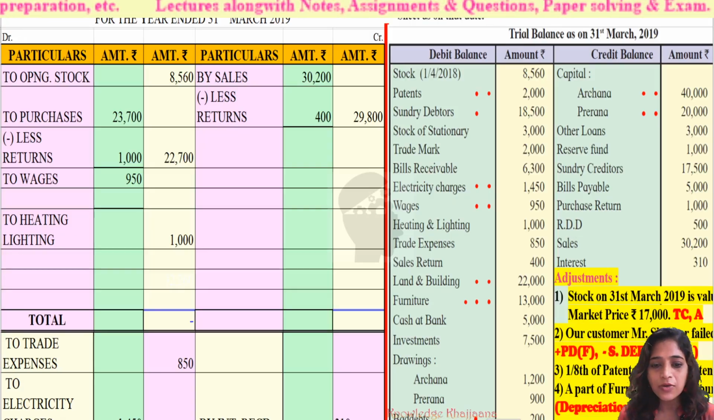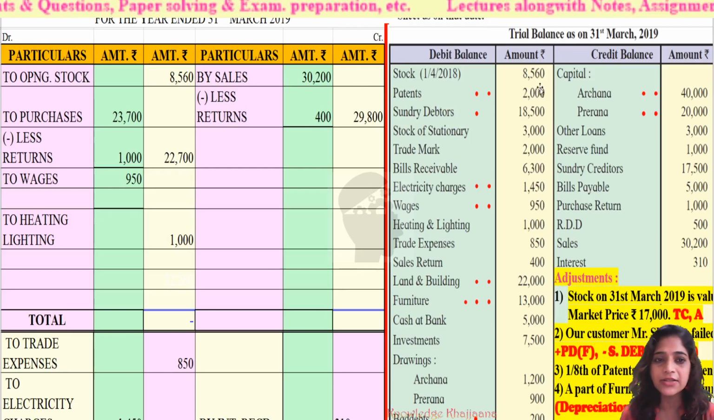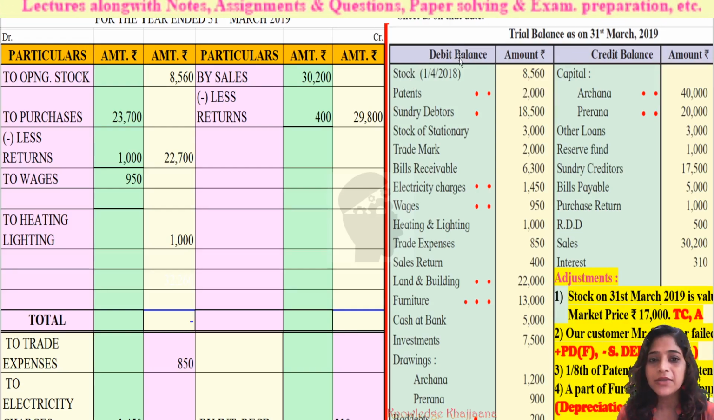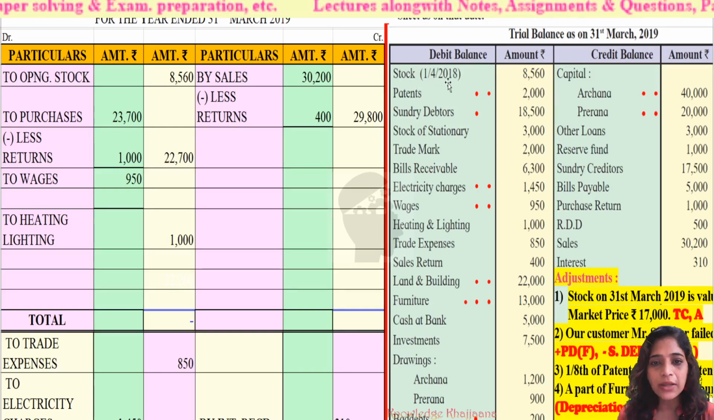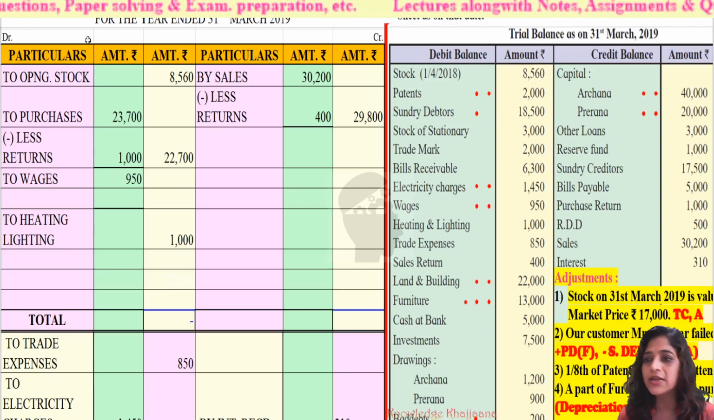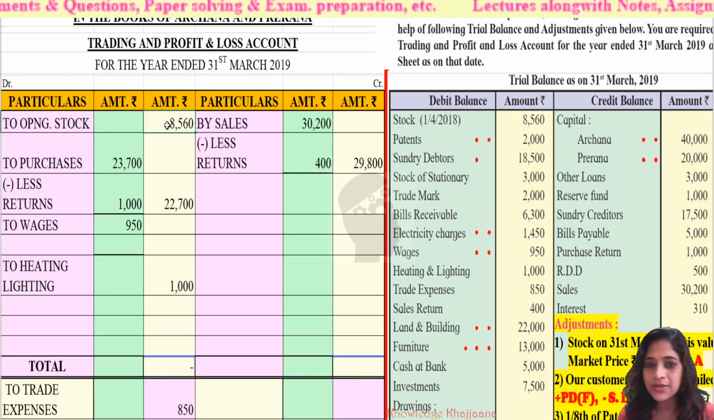Now let's see how I have recorded them. As the trial balance date is given as 31st March 2019, the first item given on the debit balance is stock, which is given on 1st April 2018. So obviously it's an opening stock amounting to rupees 8,560. In the trading account, debit side, to opening stock, rupees 8,560.